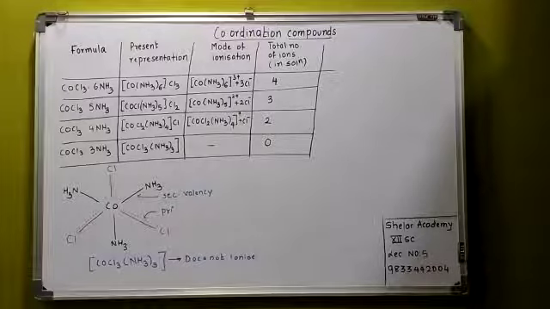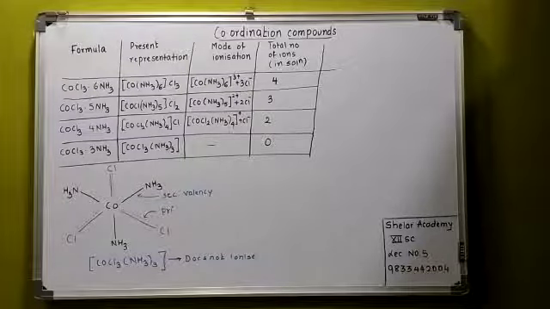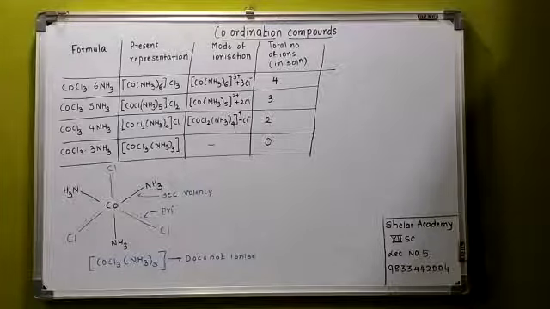Similarly, we proceed with the other examples. So you can see that the second example where we have considered is COCl3 5NH3. So how to represent it? We have written it is represented by COCl. तो अभी यहाँ पे ionizable कितने हैं? 2 chloride. 1 chloride जो है उसने satisfy किया both the primary as well as the secondary valence. In the textbook they have given the structure in the circular form, but I think this is easier to understand than the circular one. So this is the way to represent COCl3 NH3 thrice उसका structure.